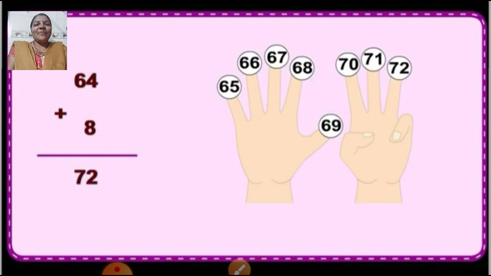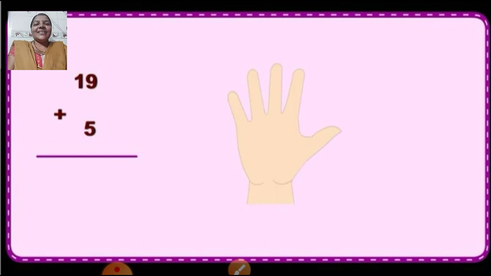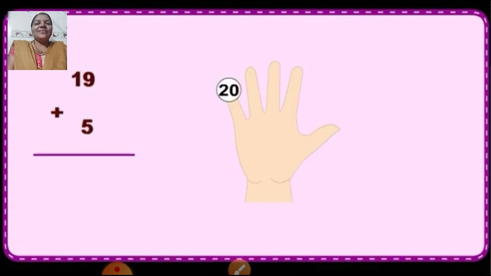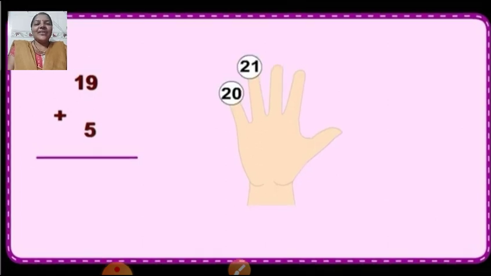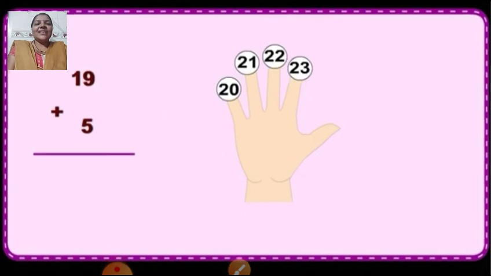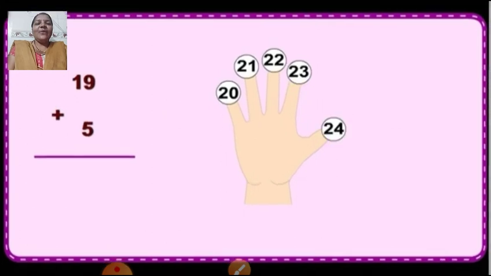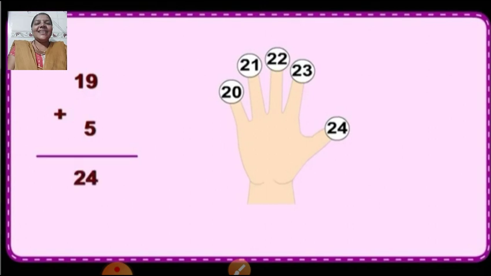Now, one more example. Here is 19 plus 5. And here we can see 5 fingers. So here comes after 19, 20, 21, 22, 23, 24. And the correct answer is 24. Okay, children, understood?